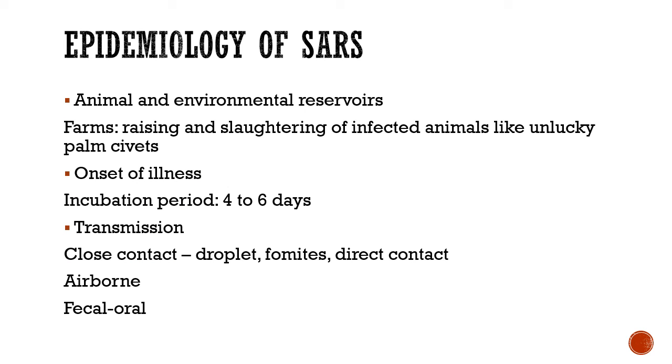Now let us see the epidemiology of the SARS virus. Animal and environmental reservoirs. In farms, raising and slaughtering of infected animals like the palm civets can actually lead to the spread of this virus. The incubation period is 4 to 6 days. And how does the transmission occur? Close contact, that is droplets, fomite, and direct contact. And it is also airborne. And there is also a fecal-oral route of transmission. So these are the modes of transmission for this particular virus.